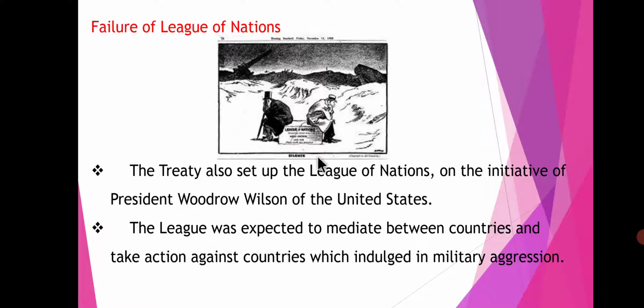Finally, the League of Nations was started in 1919, but it was abolished and dissolved in 1946, because at the end of World War II they started the United Nations Organization, so they dissolved the League of Nations in 1946.